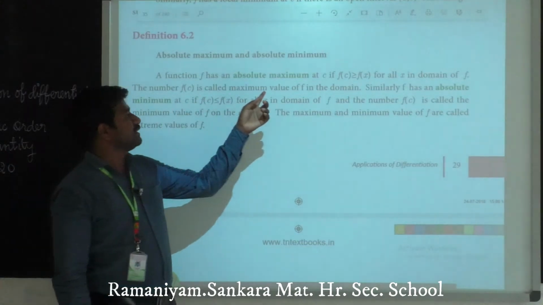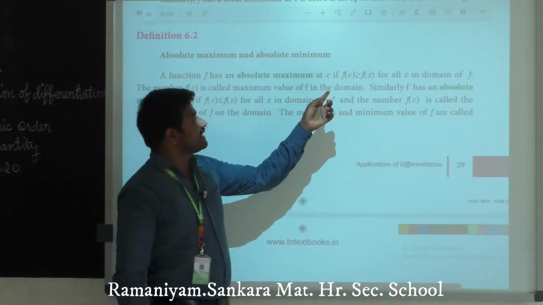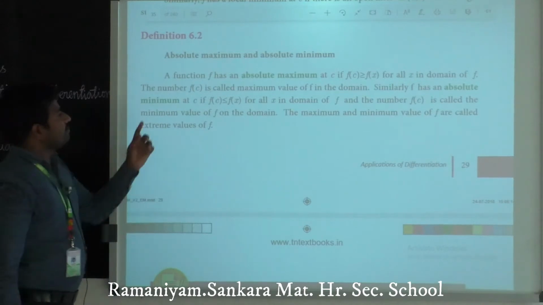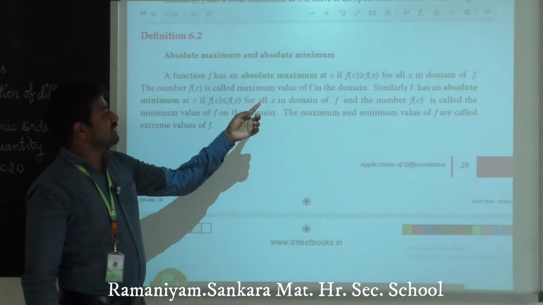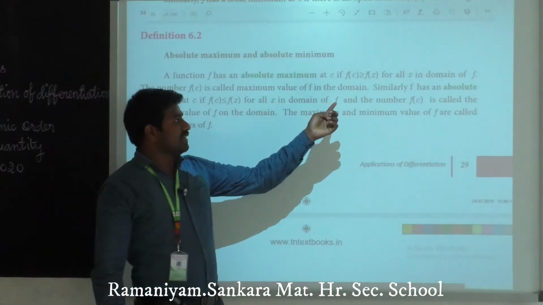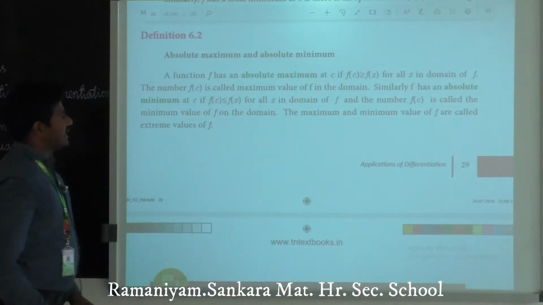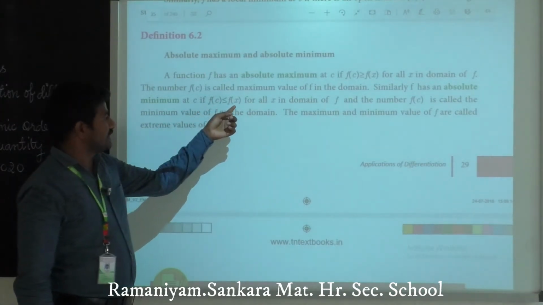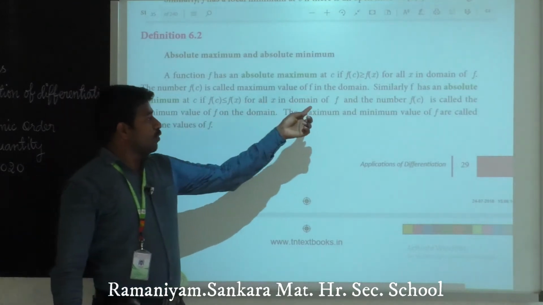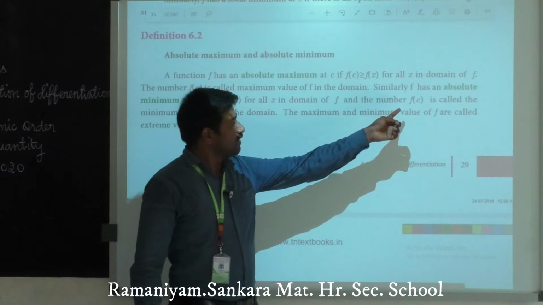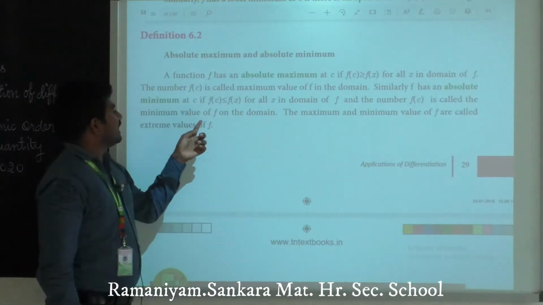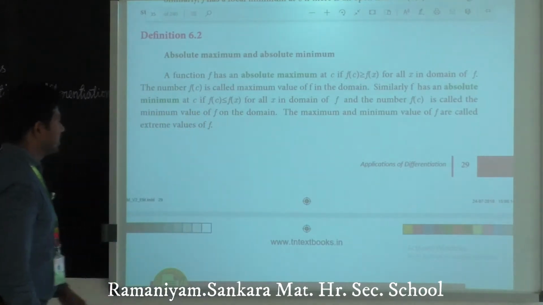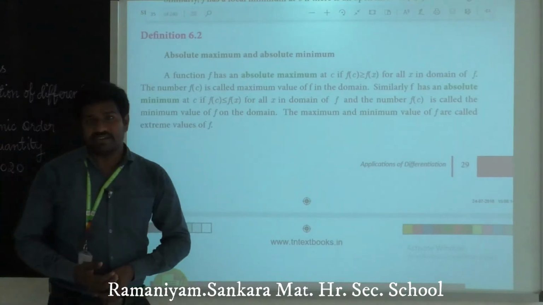6.2 Absolute maximum and absolute minimum. Here a function f has an absolute maximum at c if f of c is greater than or equal to f of x for all x in the domain of f. The number f of c is called the maximum value of f in the domain. Similarly, f has an absolute minimum at c if f of c is less than or equal to f of x for all x in the domain of f, and the number f of c is called the minimum value of f on the domain. So the maximum and minimum values of f are called extreme values of f.